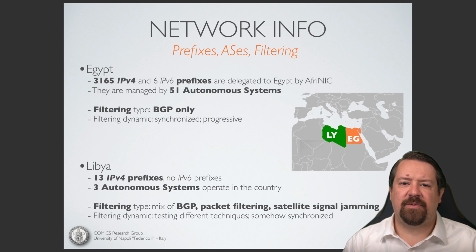There's a substantial difference between the scope of the internet infrastructure in these two countries, with Egypt having over 4,000 advertised prefixes managed by 51 different autonomous systems, and Libya having only 13 IPv4 prefixes and 3 autonomous systems. However, the technical approaches used for filtering observed in Libya are much more varied than those observed in Egypt. While BGP was used in both cases, Libya also used packet filtering and satellite signal jamming. So let's see how this was all observed.